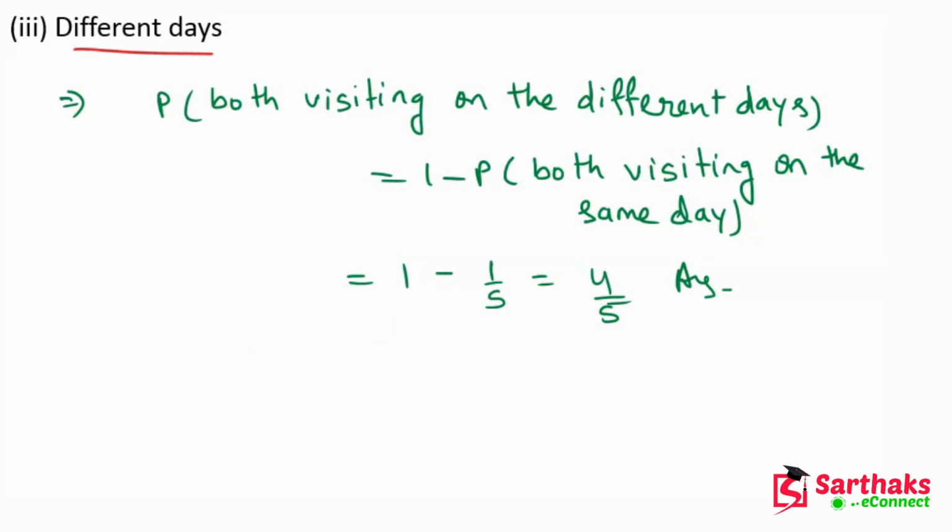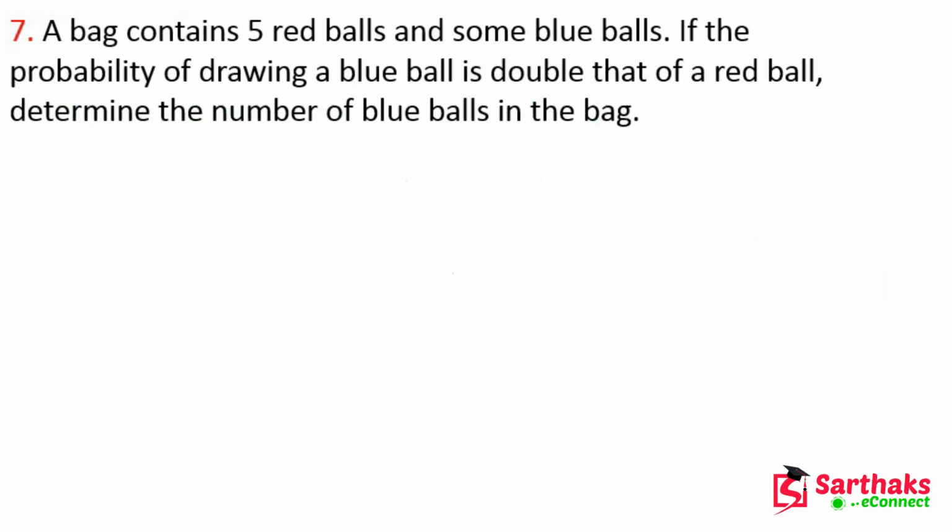So now let's move on to the next question: a bag contains 5 red balls and some blue balls. If the probability of drawing a blue ball is double that of the red ball, we have to determine the number of blue balls in the bag.